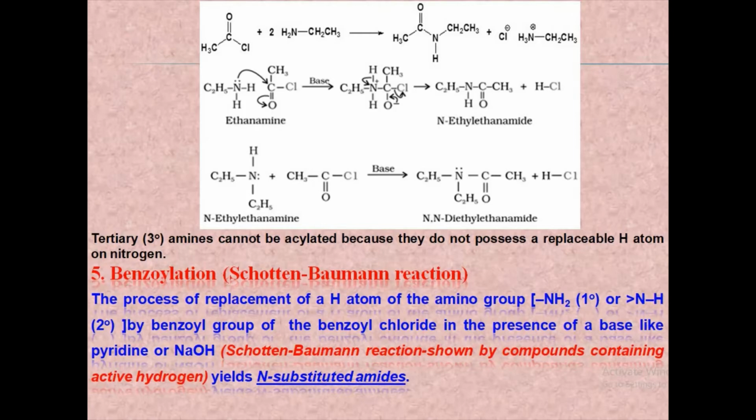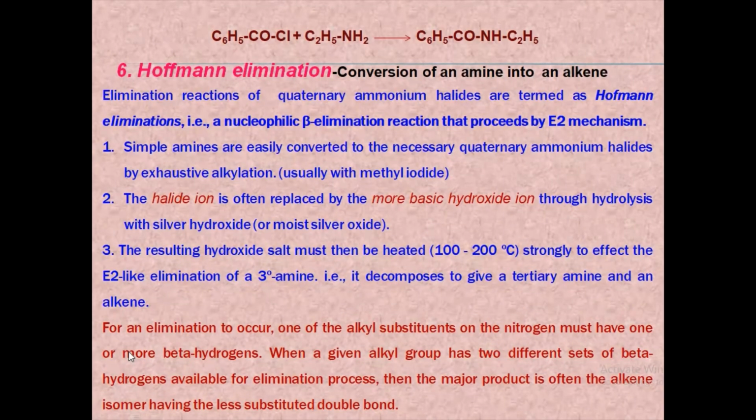Here also, primary and secondary amines undergo benzoylation when treated with benzoyl chloride in the presence of a base like pyridine or NaOH to yield N-substituted amides. These reactions are generally known as Schotten-Baumann reaction, and it is usually shown by compounds containing active hydrogen such as alcohols, phenols, amines, etc. Benzoylation of ethylamine using benzoyl chloride in the presence of a base like pyridine gives N-substituted amides. Here it is N-ethyl benzamide.